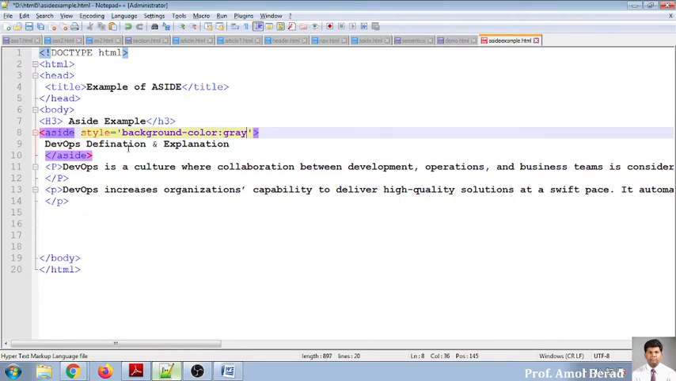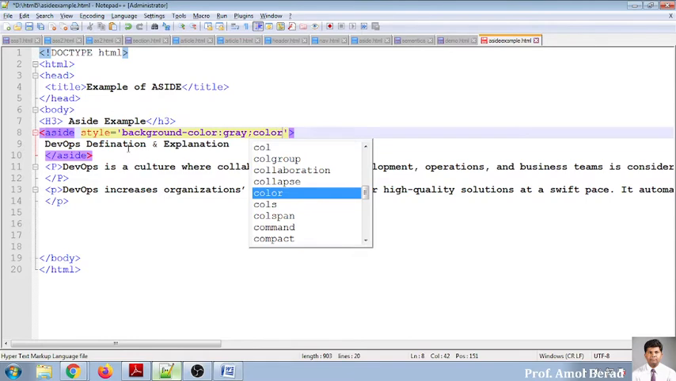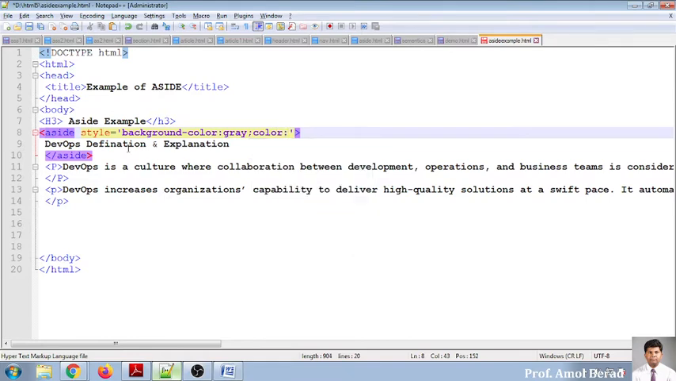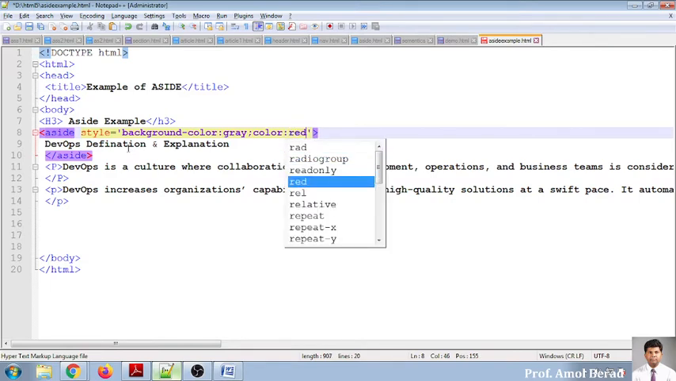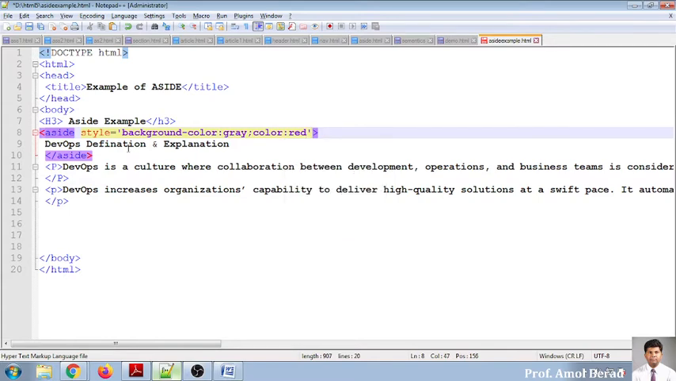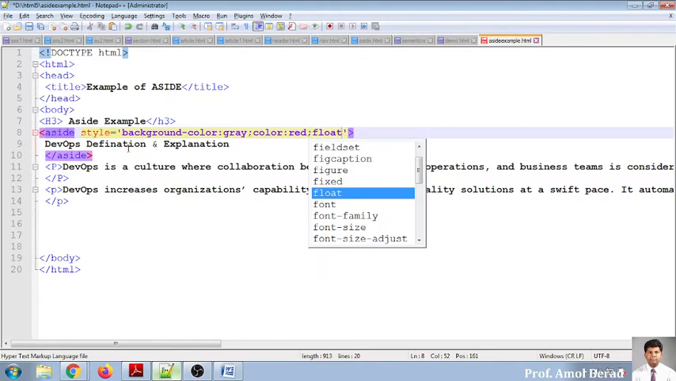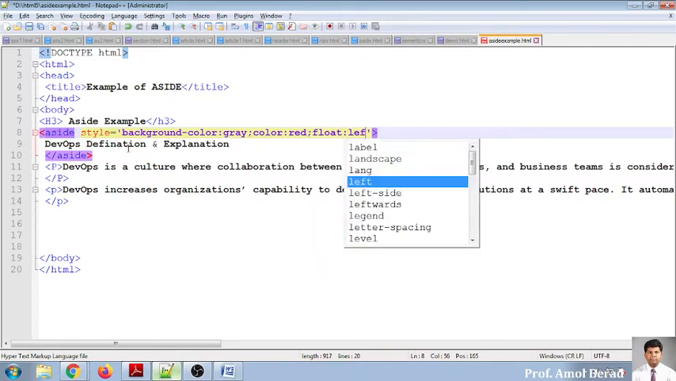Now I want to give a second property also. So semicolon color, that is font color I want to use. So colon, a color I want to give it as red color. So whatever I have written, I need to put in red color. Now, third thing is that I want to display it on the left-hand side. For that purpose, the property is float. Float colon left. So everything that is written in aside will be left aligned.